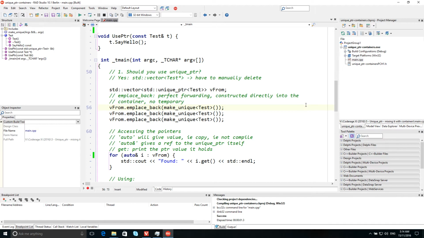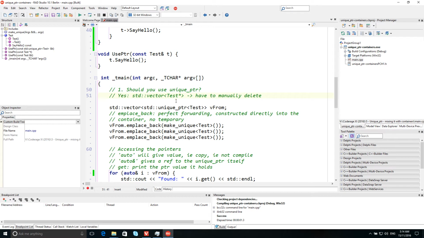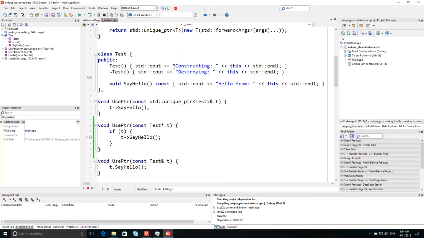So I have some short example code here to show using unique pointer. The first question is, should you use unique pointer? And the answer is yes, because otherwise you end up with something like this. Here's a vector of test pointer, and you have to remember to manually delete. And of course you have to only delete once, and you have to track ownership, and all those other things that smart pointers are supposed to handle. Test here is a very simple class. It prints out when it's being constructed, when it's being destructed, and it has a method, say hello, to actually do something with it.